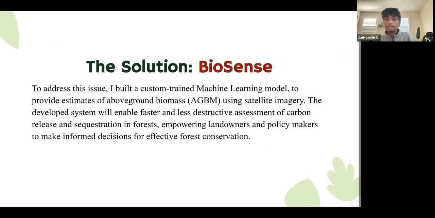So I developed BioSense, a custom-trained machine learning model to provide estimates of above-ground biomass using satellite imagery. The developed system will enable faster and less destructive assessment of carbon release and sequestration in forests, empowering landowners and policymakers to make more informed decisions for effective forest conservation.